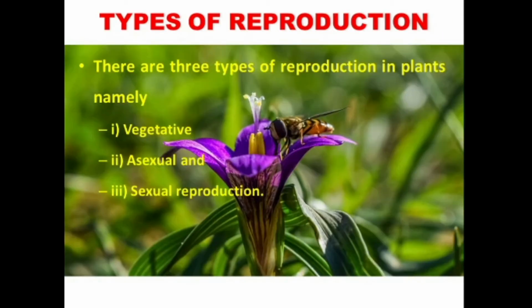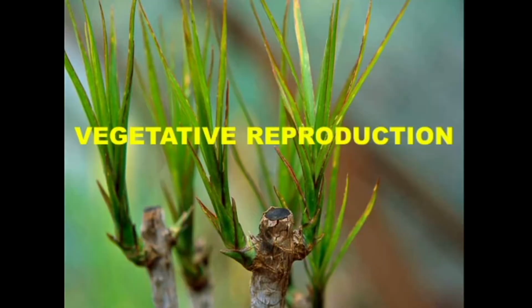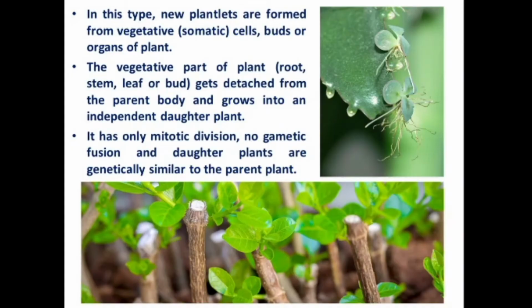In plants, the reproduction process is classified as follows. There are three types of reproduction in plants, namely vegetative reproduction, asexual reproduction and sexual reproduction. Now we are going to discuss vegetative reproduction. In this type, the new plantlets are formed from vegetative, that is somatic cells, buds or organs of the plant. In this process, any vegetative part of a plant can give rise to a new young plantlet.